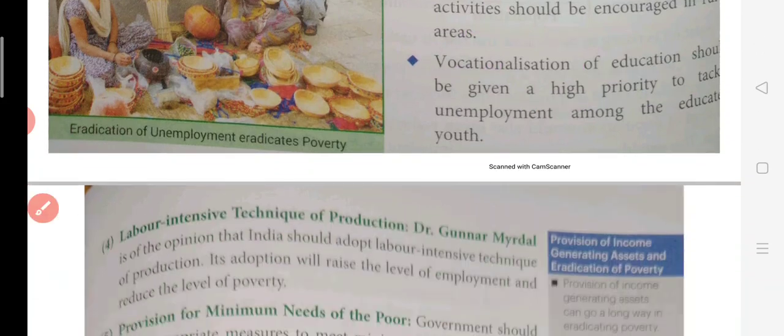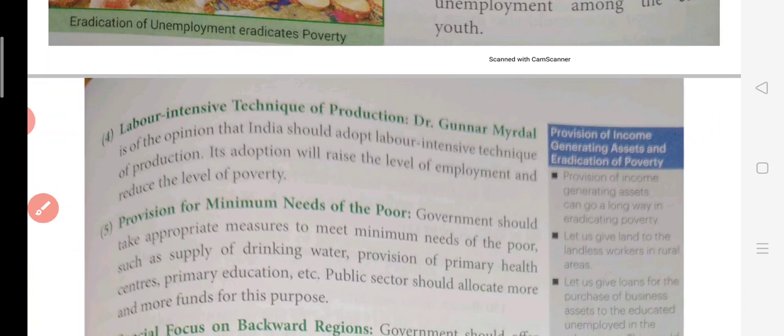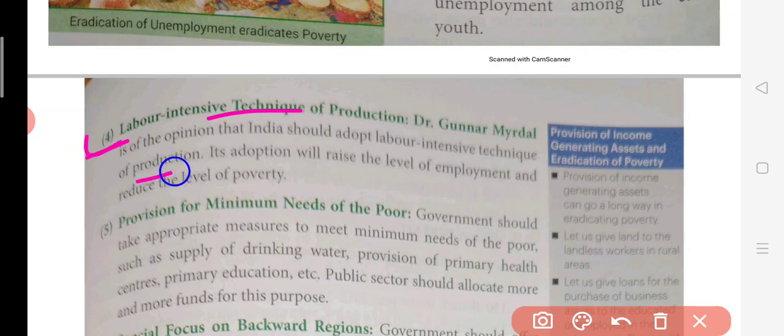So that is vocationalization. Now the next point is labor intensive technique. Labor intensive technique means what? Employing more labor, मशीनरी की जगह लोगों को रख के काम करना. So that is called labor intensive. This should be encouraged in the production process to remove poverty. Then provision for minimum needs for the poor.